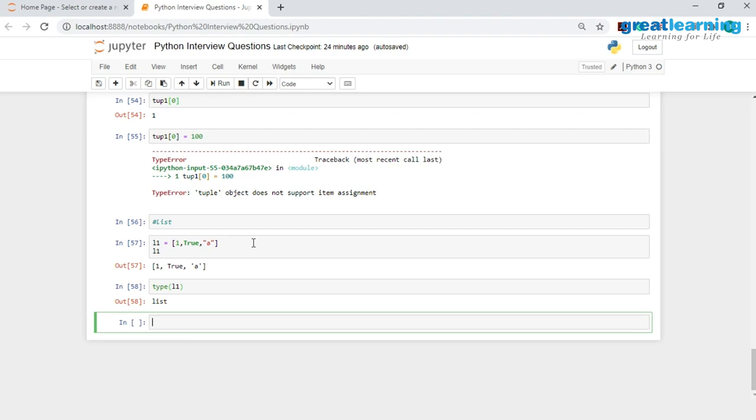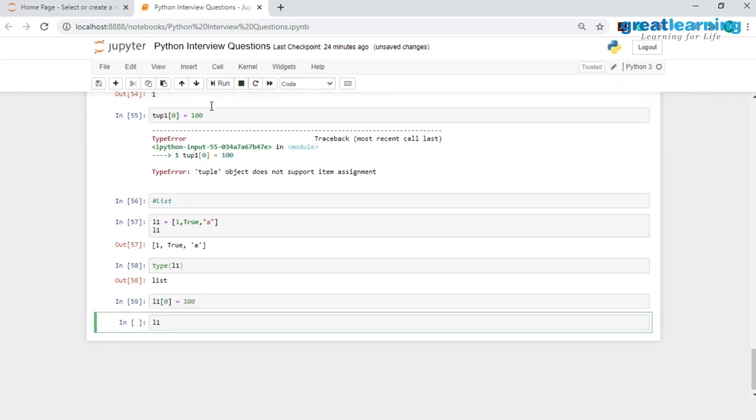Now let's see if we can actually modify this list or not. I would want to modify this value which is present at index number 0. I would want to change this from 1 to 100. So I'll have L1, and in the index I'll give 0, and I would want to change this value to be equal to 100.